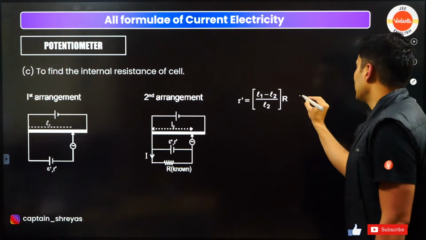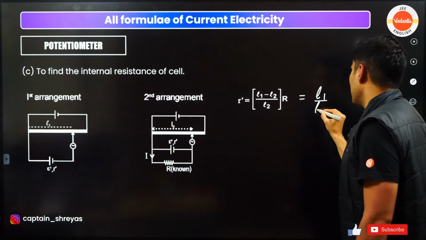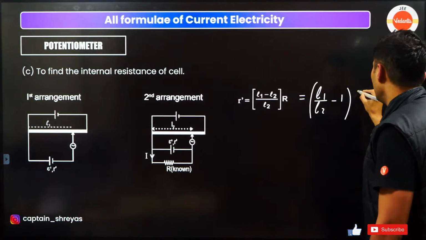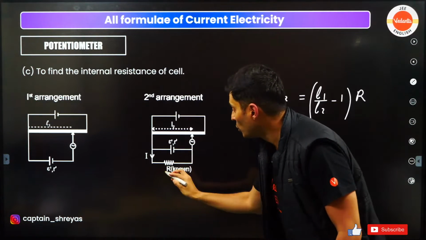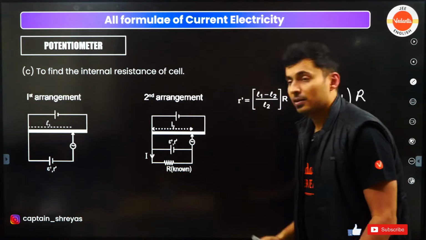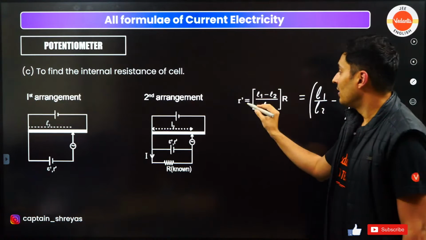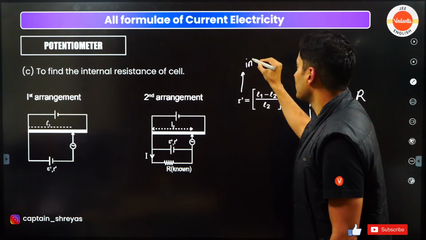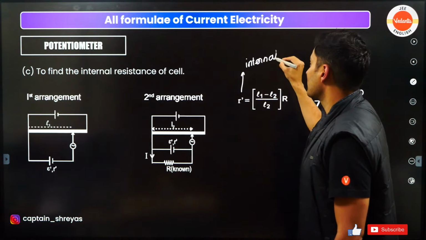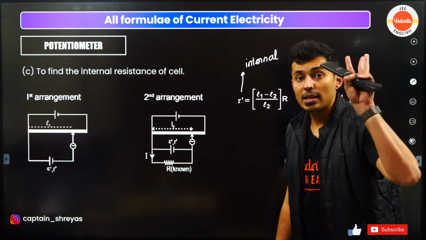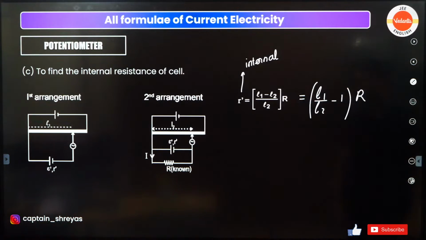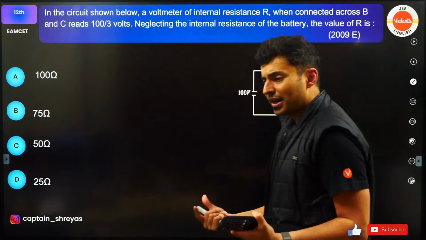You can just write it down like this: old length by new length minus 1, into the resistance which you have used over here in parallel. That gives you the internal resistance of the cell. These are the three major applications which you should know. Let's do some questions so that you get a hang of it.